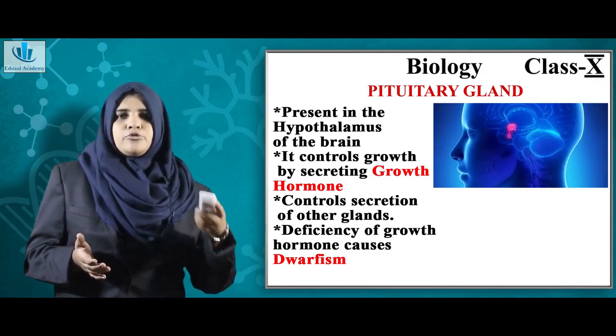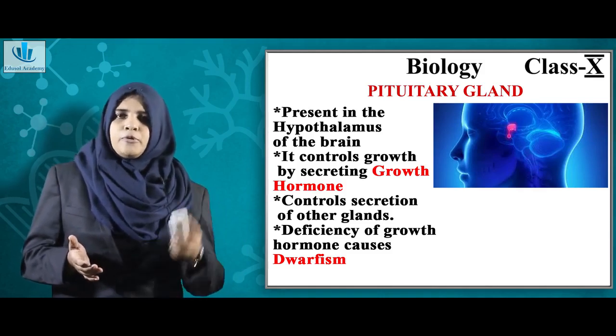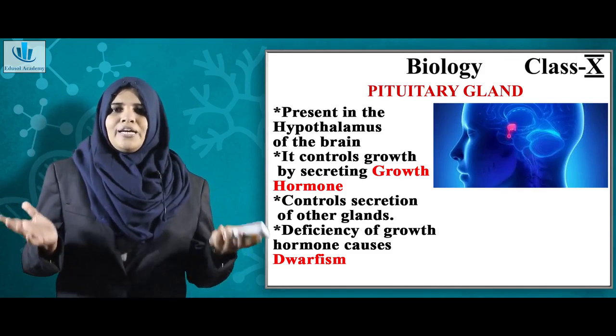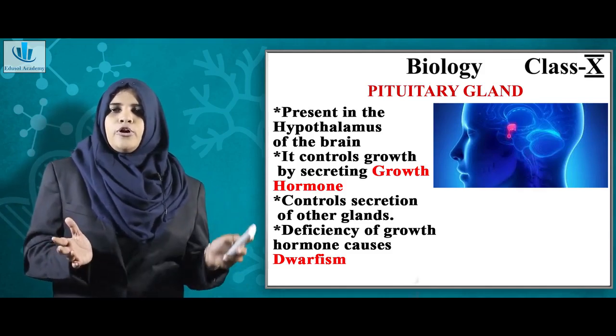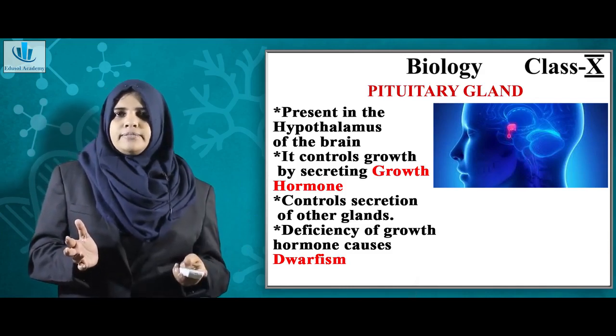So remember, the pituitary gland is present near the hypothalamus, and it also produces various other hormones as well, but we have to study only growth hormone now. Growth hormone controls growth and its deficiency can cause dwarfism.